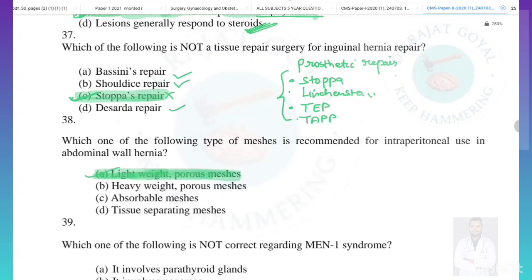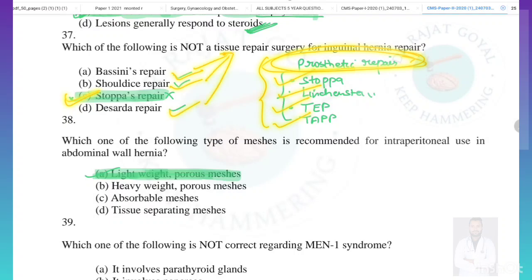Which of the following is not a tissue repair surgery for inguinal hernia repair? So in tissue repair surgery, Bassini repair is there, Shouldice repair is there, and Desarda repair is also there. But Stoppa's repair is a type of prosthetic repair, not a tissue repair. So answer here will be Stoppa repair. And prosthetic repair will include Lichtenstein, Stoppa's, TEP and TAPP. These all are prosthetic repairs, and the Bassini repair, Shouldice repair and Desarda are the tissue repairs.